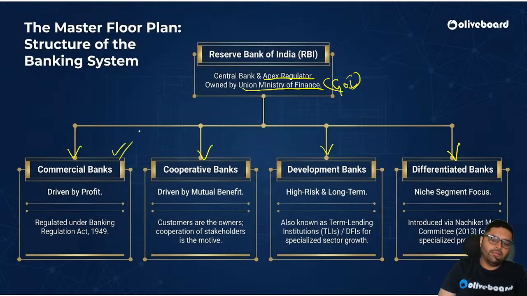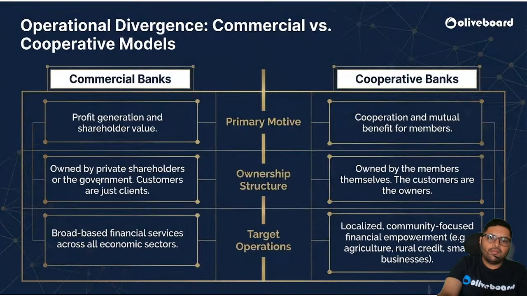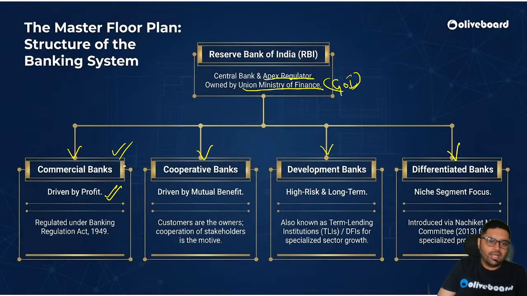First, we have commercial banks. Okay, we'll see commercial banks. They are mainly driven by profit. We'll see it in a while.